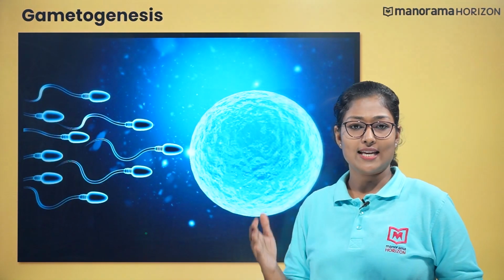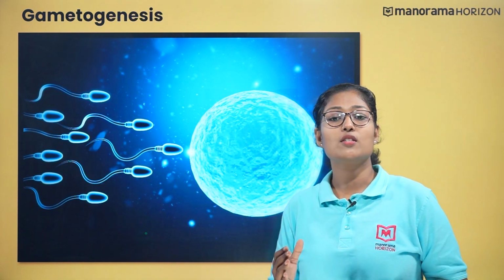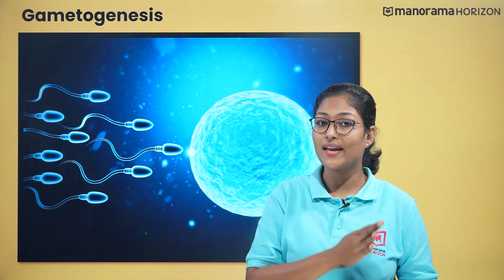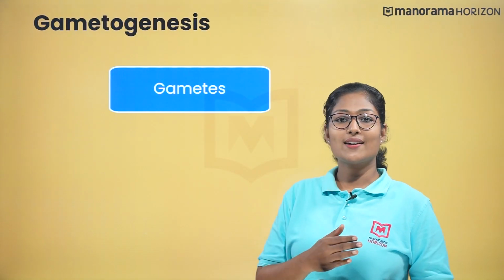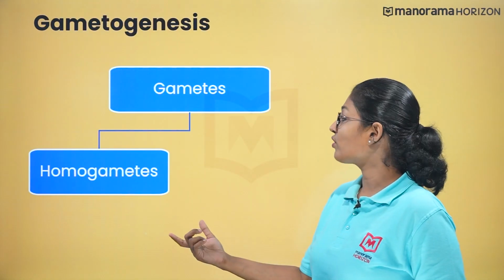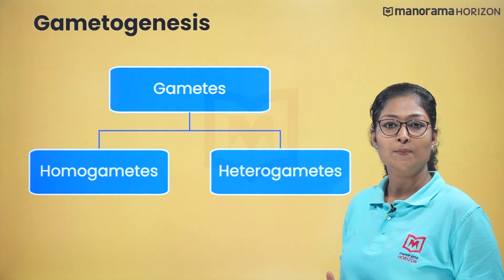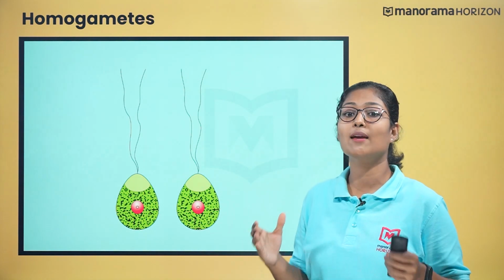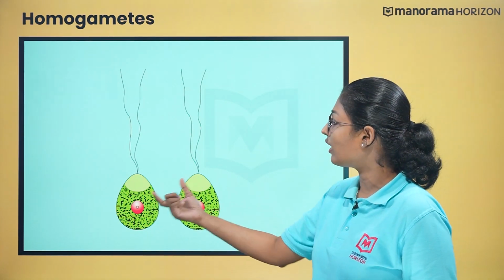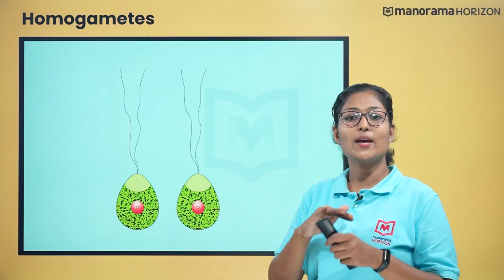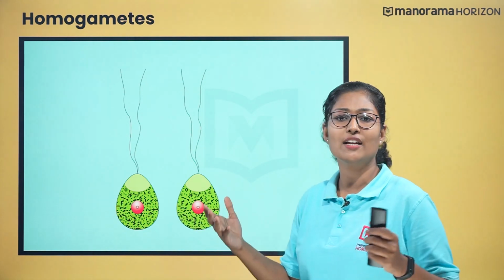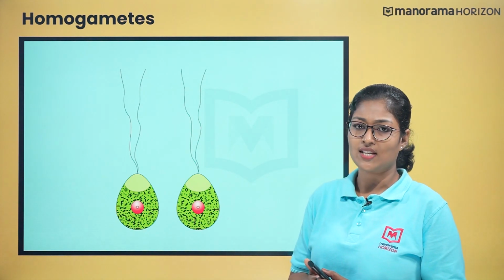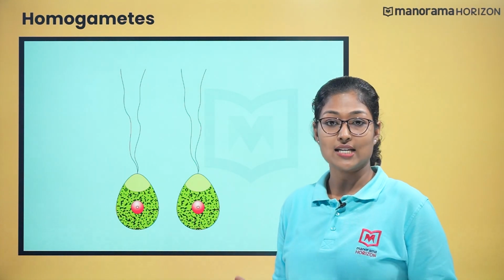So, first, gametogenesis. It is a process of the formation of gametes. So, there are two types of gametes, right? Male and female gametes. So we can classify gametes as homogametes and heterogametes. Homogametes are one type of gametes that have the same shape and appearance. You can see both are looking the same. Hence, we are not able to categorize the male and female gametes. They are also known as isogametes. So, they are found in algae, rhizopus, etc.